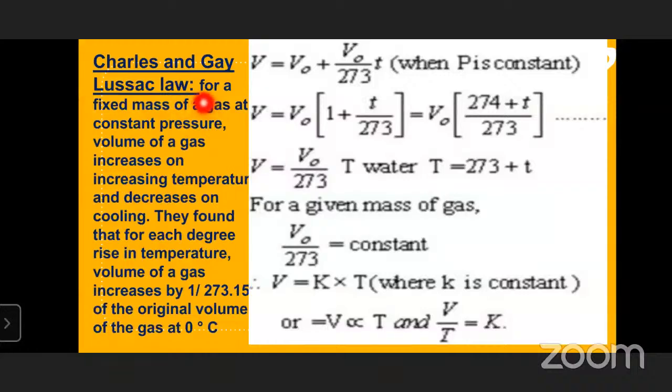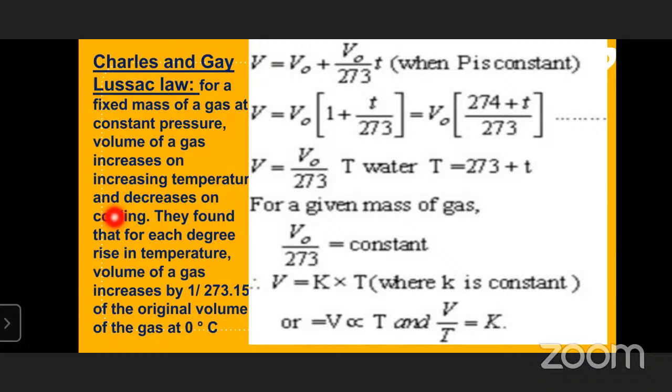So for a fixed mass of a gas at constant pressure, what is constant, children, here? The pressure is constant. And what are the variables? V and T are. Volume and temperature both are variables here. So at constant pressure, the volume of a gas increases on increasing the temperature and decreases by cooling. That's a directly proportional relationship.